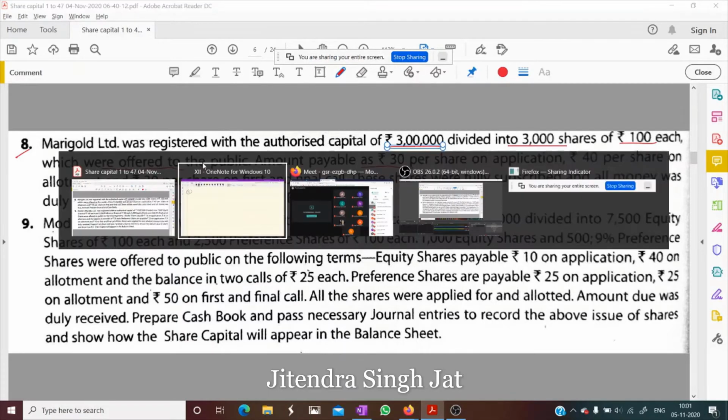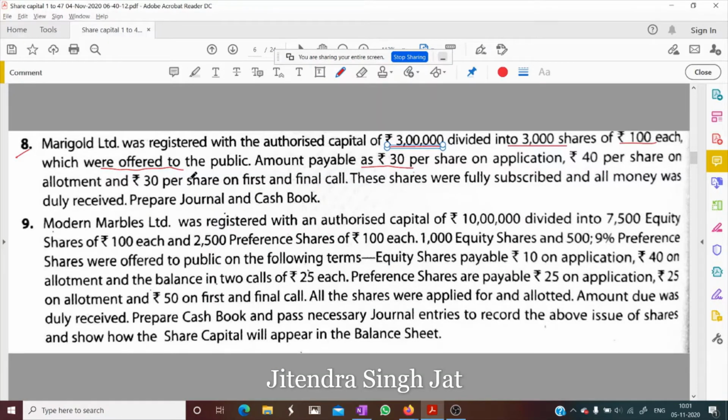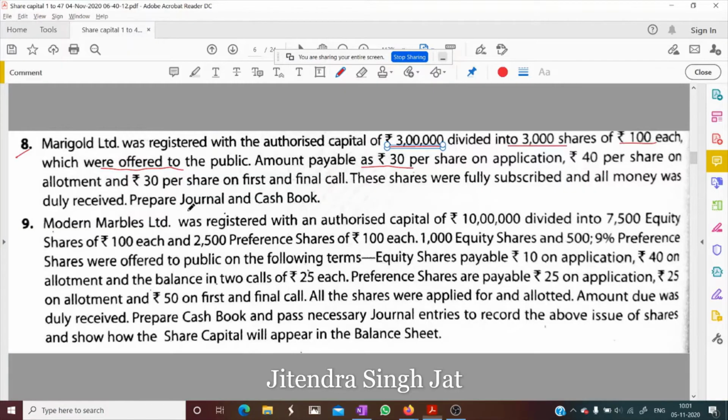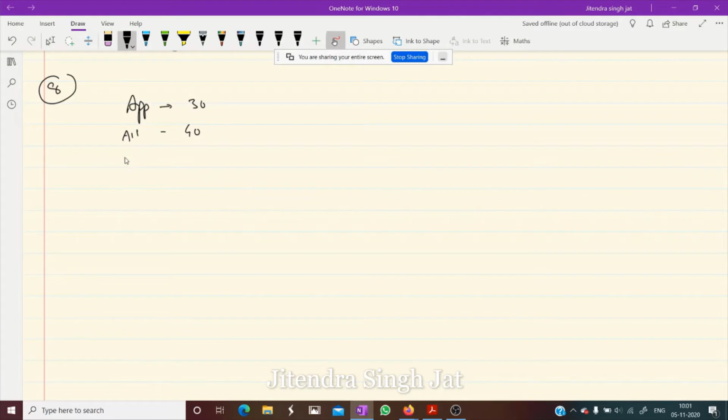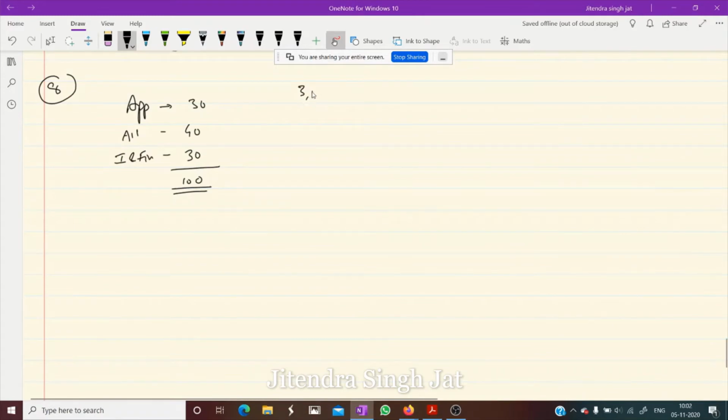Amount payable on application: 30 rupees. 40 per share on allotment. And rupees 30 per share on first and final call. In this manner the company is collecting 100 rupees, and the company offered 3000 shares to the public.